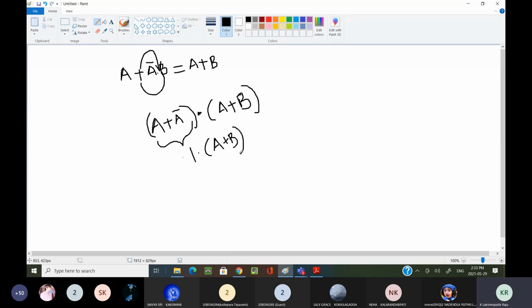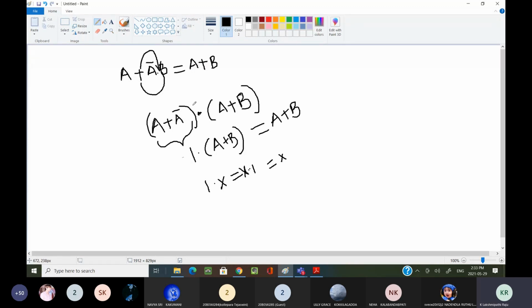Now also just now we have learned 1 into x or x into 1 equal to x only. In that way I can write this as A plus B. Sir, why do we have to learn all these things?